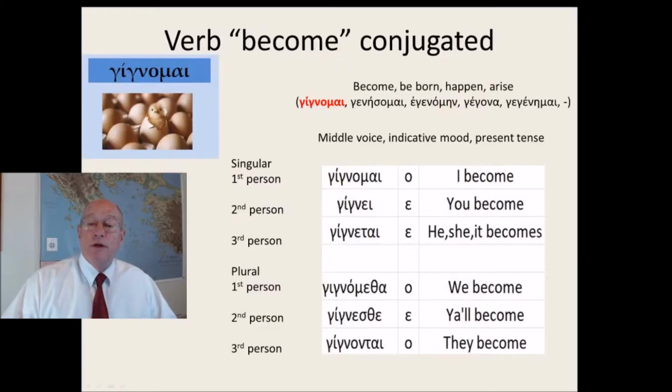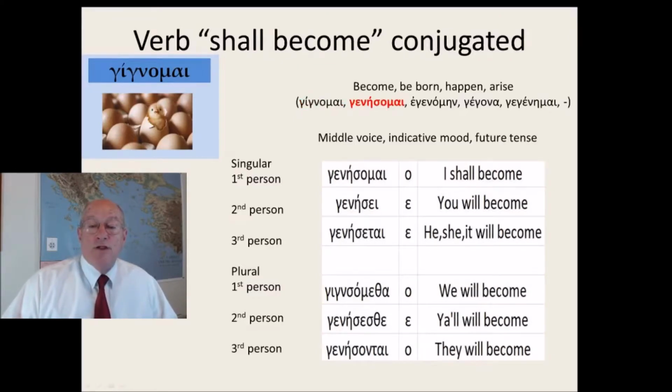The next verb is become. And it's a middle voice verb, middle voice indicative mood, present tense, and it can mean become, be born, happen, or arise. And the principal parts start with gignomai, and that's the one we're going to do right now. I become, you become. Gignomai, gigne, gignetai, gignomentha, gignestha, gignontai.